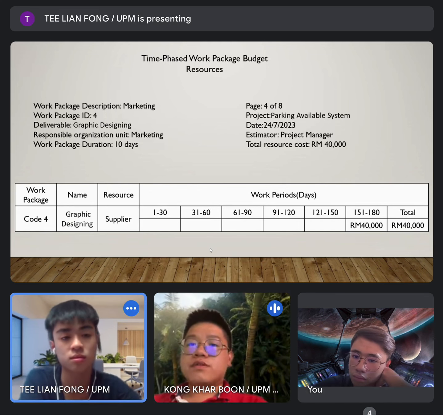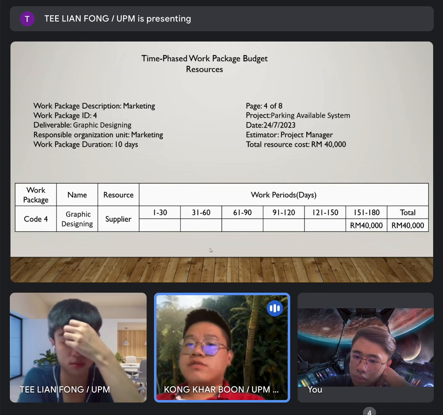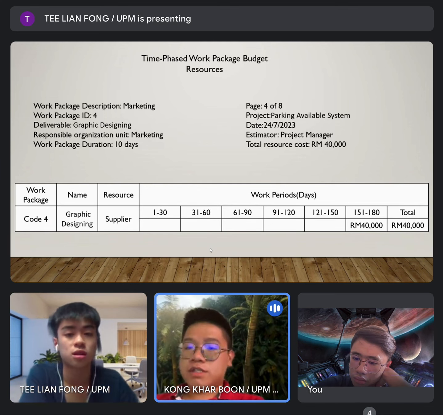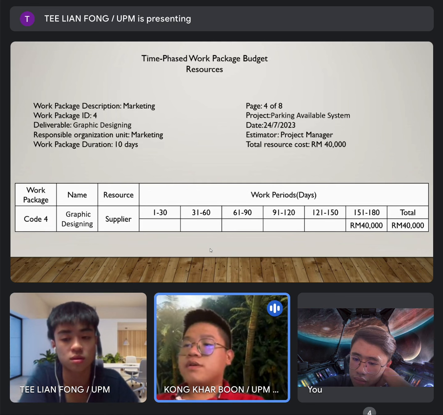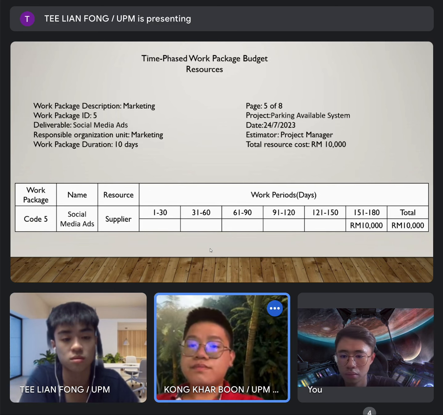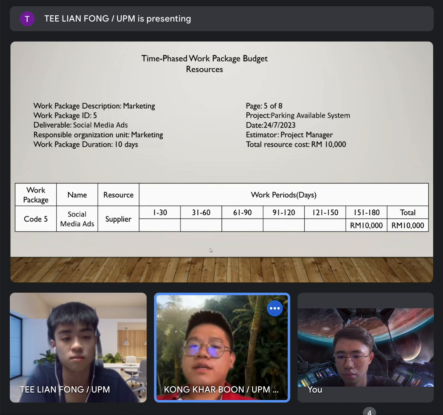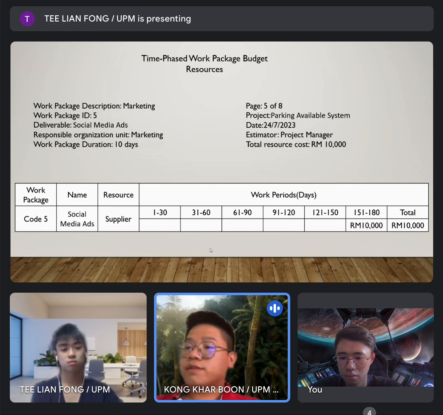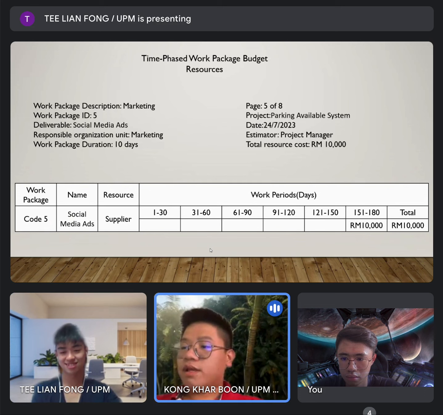So for the fourth one, the deliverable is graphic designing, and the responsible organization unit is marketing, and the work package duration is 10 days, with a total resource cost of 40,000 ringgit, which is placed between the 151 and 180 work periods. And for the fifth one, the deliverable is social media ads. The responsible organization unit is marketing, and the work package duration is 10 days. The total resources cost is 10,000 ringgit, and it will be placed between 151 and 180 work periods.